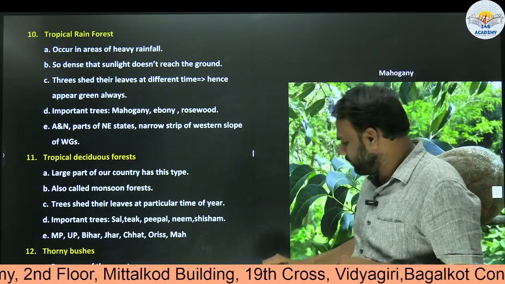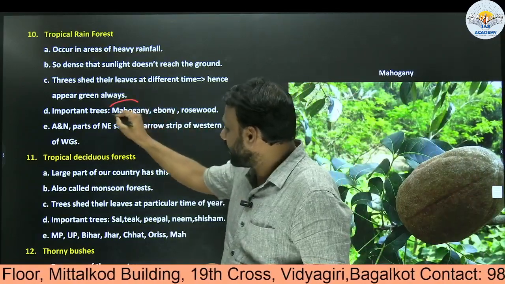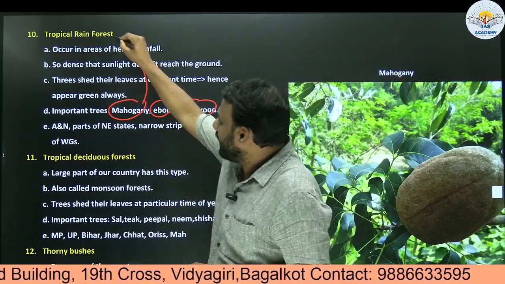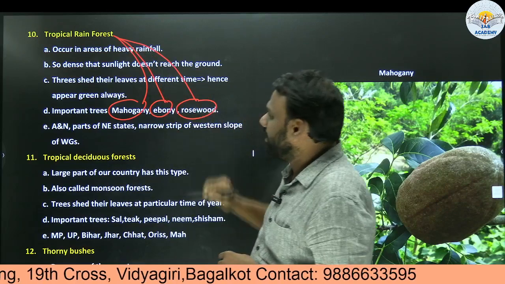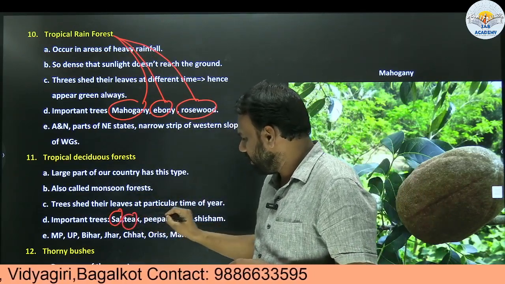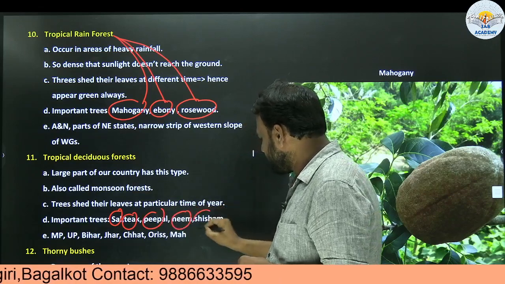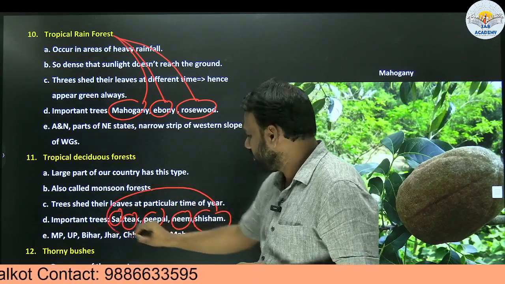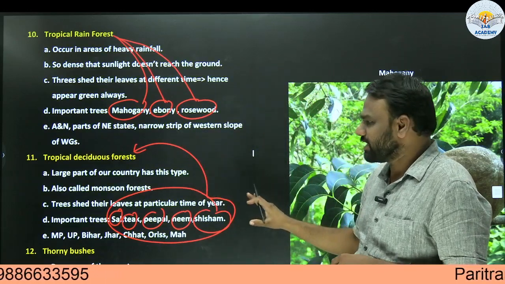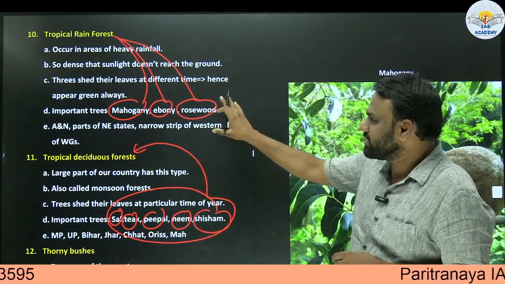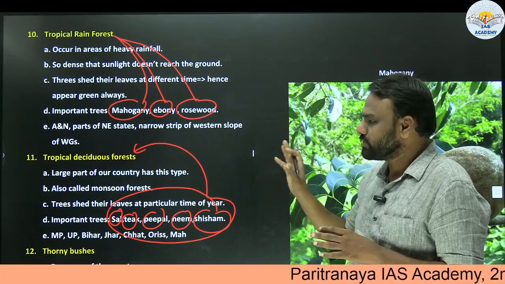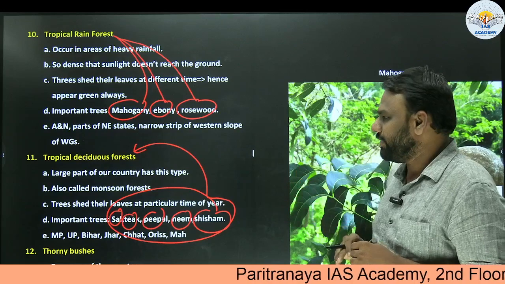So from this, what will we get to know? We get to know that mahogany, ebony, and rosewood are evergreen forest trees, tropical rainforest trees. Whereas sal, teak, peepal, neem, shisham are tropical deciduous forest trees. So these trees are present in deciduous forest, and these trees are present in rainforest. UPSC often asks questions on these, so this information is very important.